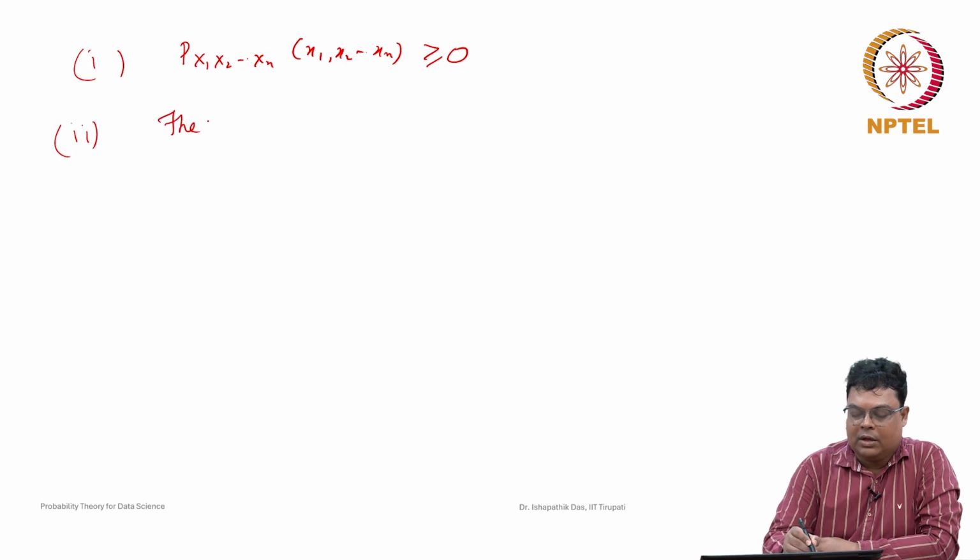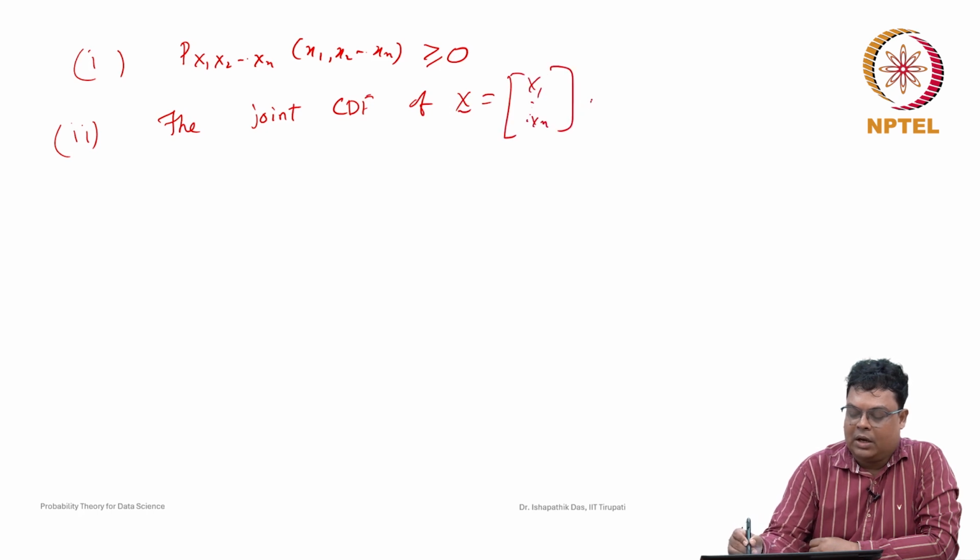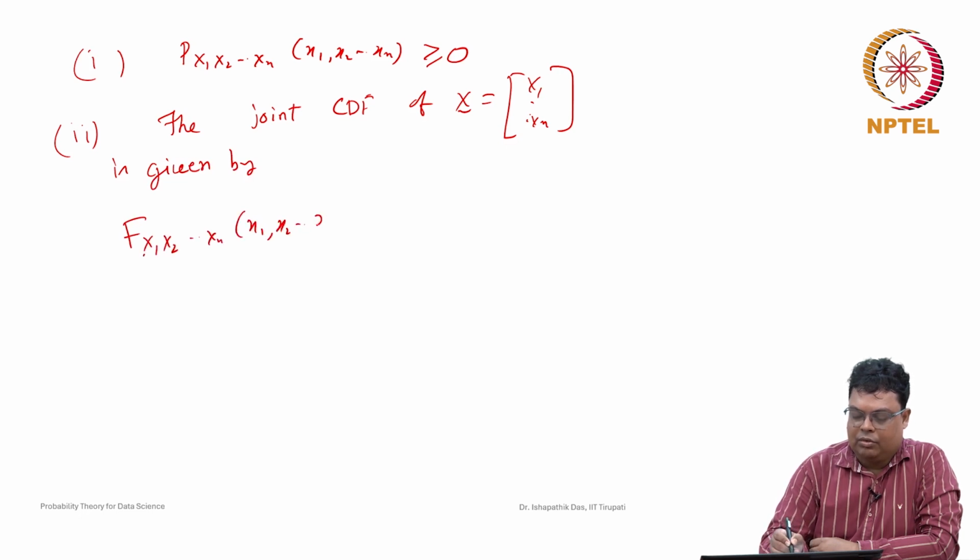The joint CDF, the joint cumulative distribution function of this random vector X1, X2, ..., Xn is given by F(x1, x2, ..., xn).